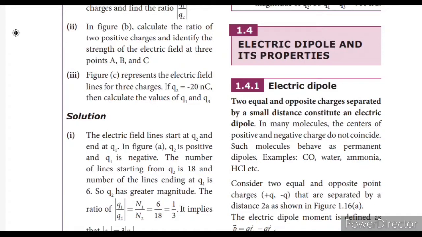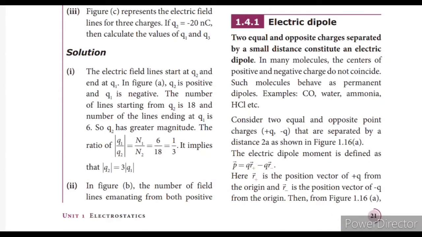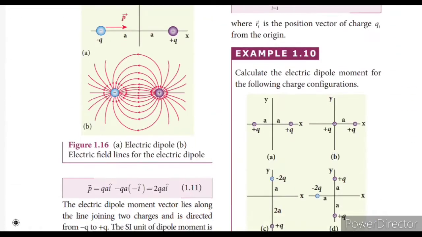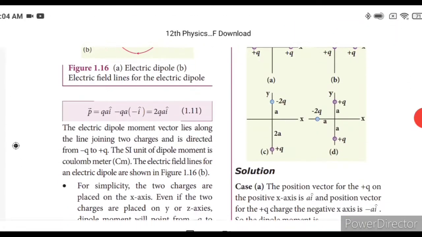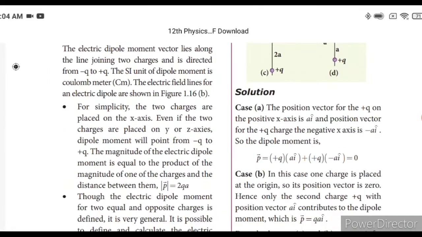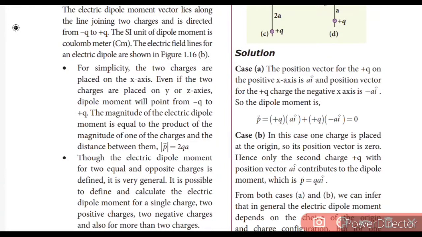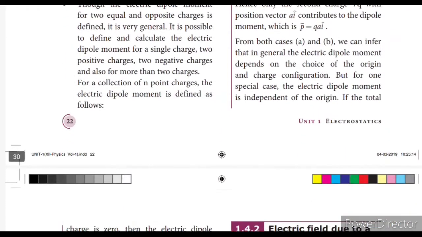Okay, the best examples of the dipole are carbon monoxide CO, water H2O, ammonia, and then HCl. Always note it down: the dipole moment always starts from the negative to the positive. Next, what is meant by electric dipole moment? The magnitude of the electric dipole moment is equal to the product of the magnitude of any one of the charges and the distance between them. Its SI unit is coulomb meter.